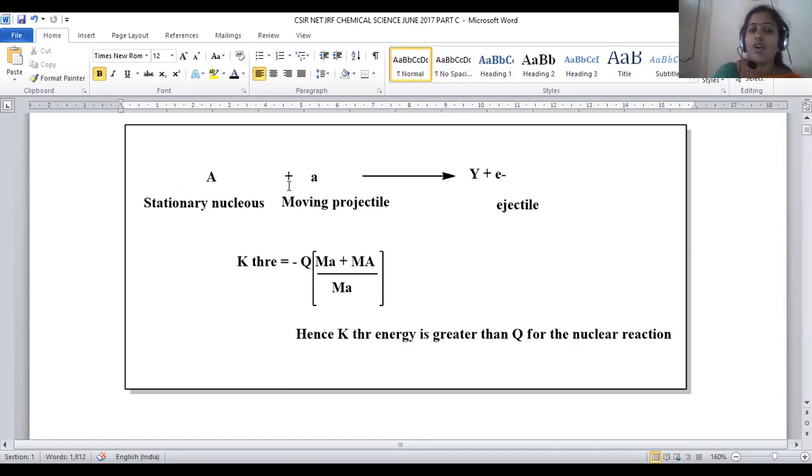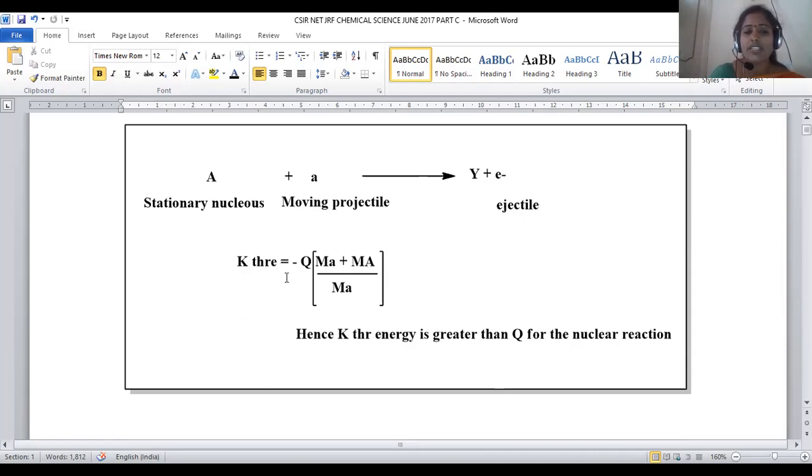We are taking the stationary nucleus, and it is treated with this projectile moiety. This is a smaller one. Upon treating with this, one of the smaller nuclei will be generated. Along with this, an electron will be ejected in the reaction. Liberation of an electron is possible. This is said to be an ejectile. Whatever we are treating is the projectile, and whatever comes out in the reaction as a byproduct is called the ejectile, right? For this reaction, we are going to predict the interrelation between the Q factor and the threshold energy K.